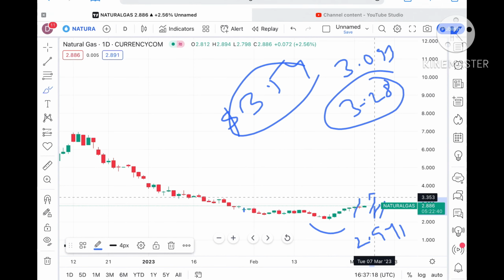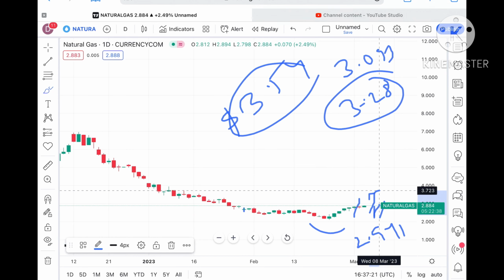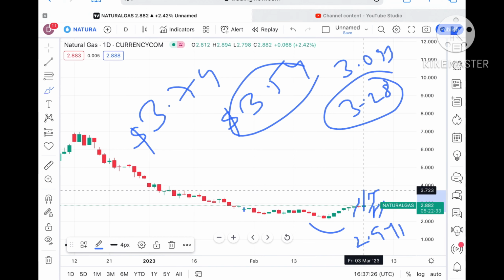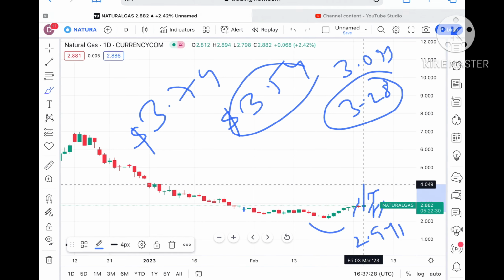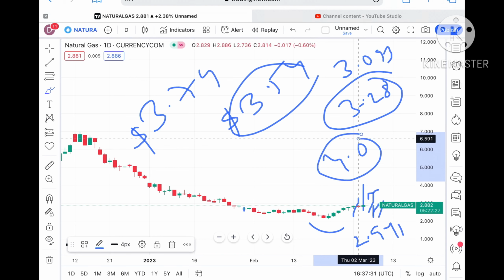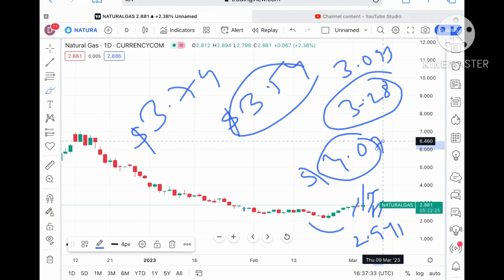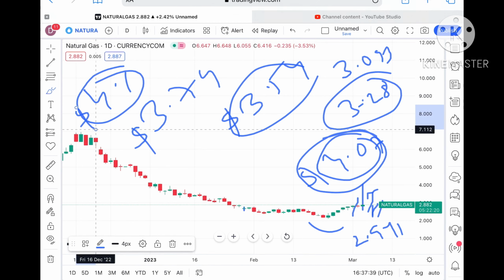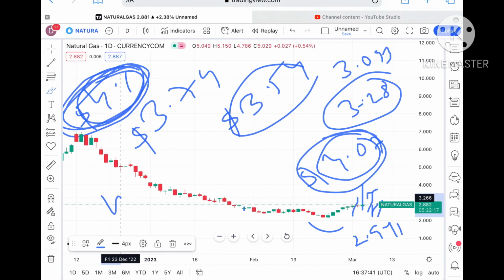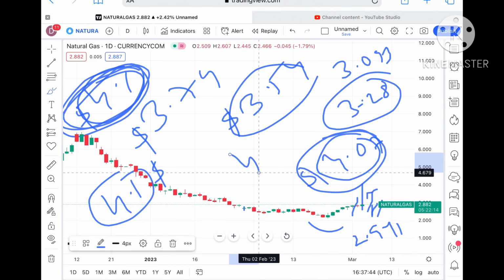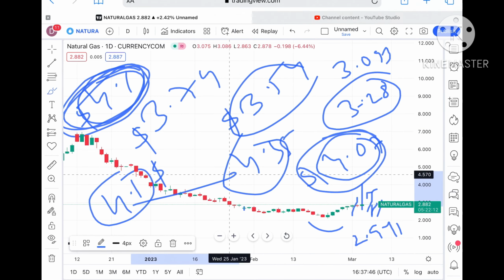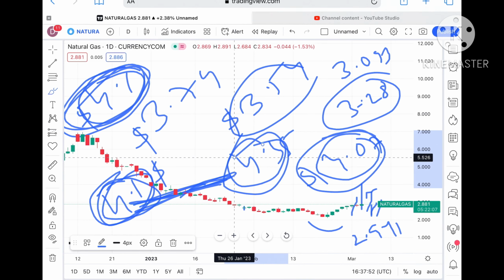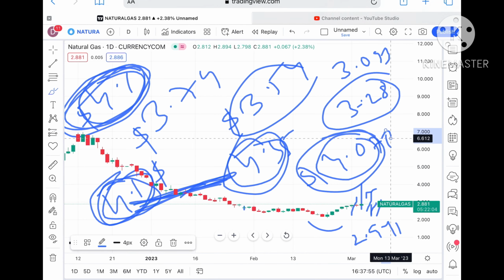Okay, once the price goes above that particular level, it can go towards a level of around $3.74. Okay, and once it starts moving upside, then we can see it can go further high, and a probability of touching $4.0 is there, $4.07. Now once it starts moving above $4.01, then we can see a level of $4.1. Keep this in mind. Once it starts moving, and if it sustains the level of $4.1, then we can see a level of 4.3, because there is a gap between this. Okay, so chances are very high it can touch a level of $4.3, and if that level sustains, then we can see it can go further upside.